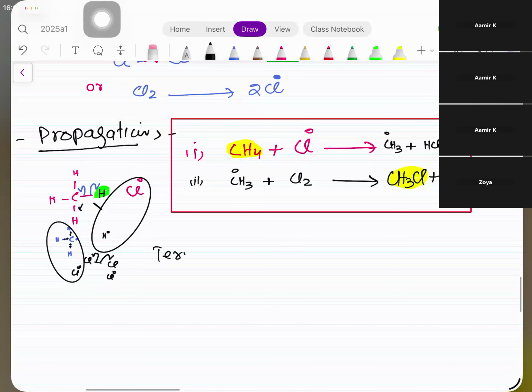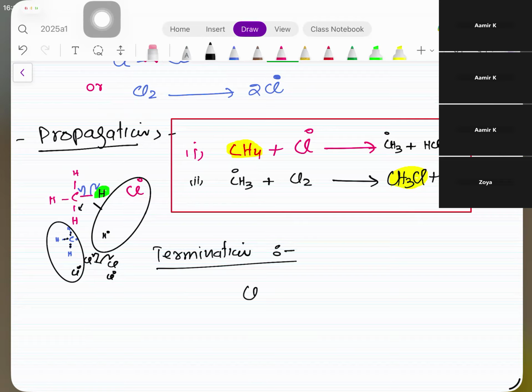That third step is known as termination, in which when raw material ends, for the sake of argument, I'm saying, let's say the raw materials end, there is no more methane or there is no chlorine, or let's say light has been gone because I turned it inside the room.